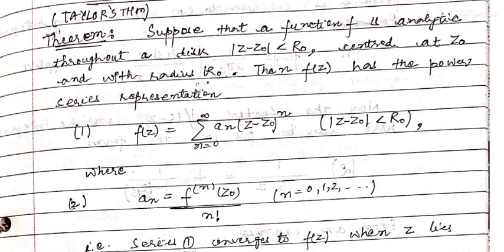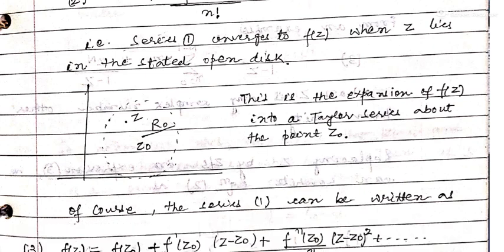Again we can read the statement: the function is analytic throughout the disk |z - z0| < R0, centered at z0 with radius R0, then f(z) has the power series representation f(z) = sigma a_n (z - z0)^n, 0 to infinity, and a_n = f^(n)(z0) upon factorial n.